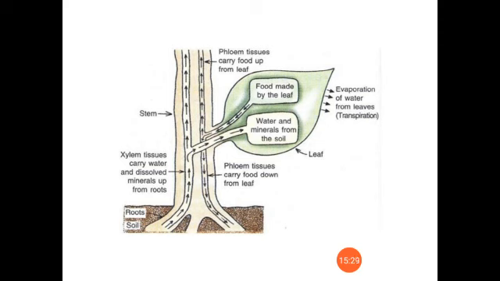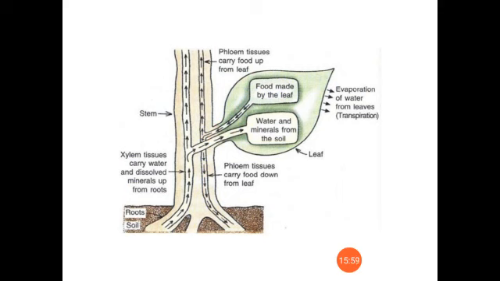From the adjacent cells, what also enters? Water. So in that area there will be more pressure. The food made by the leaves will enter the phloem, and water also enters from the adjacent cells, and this creates a pressure in this region that will lead to the distribution of food to different parts.